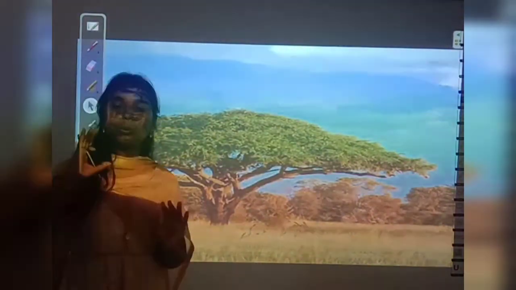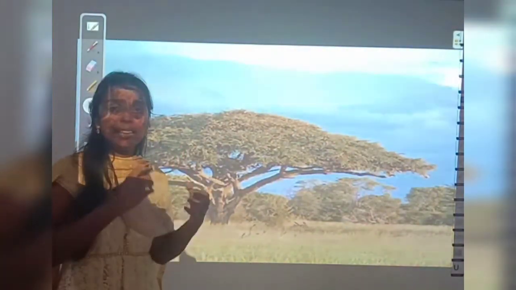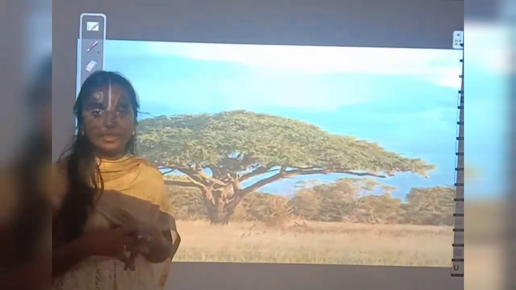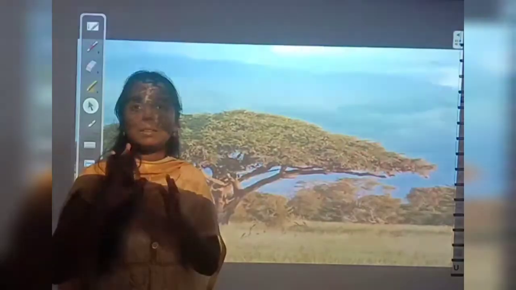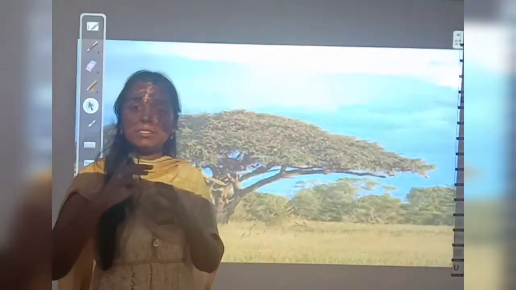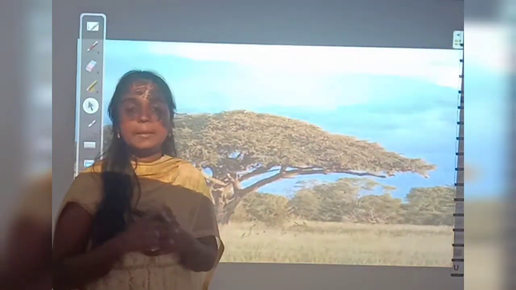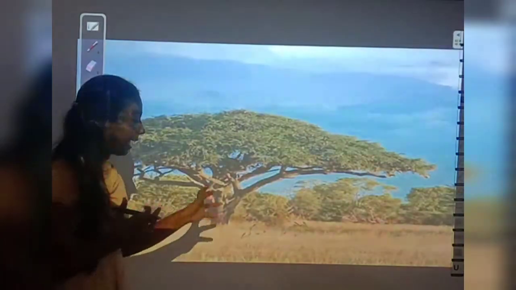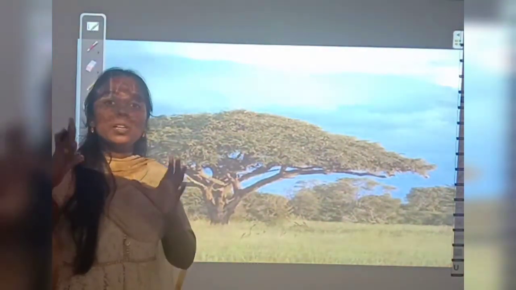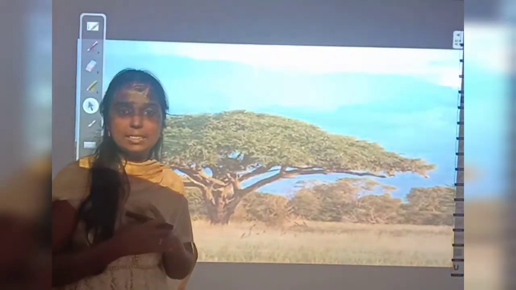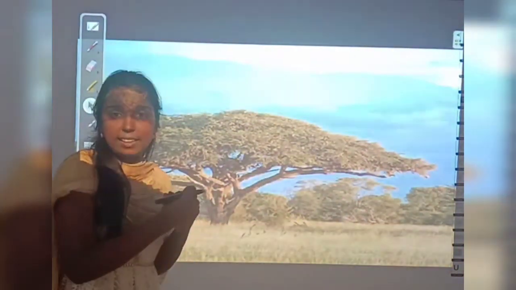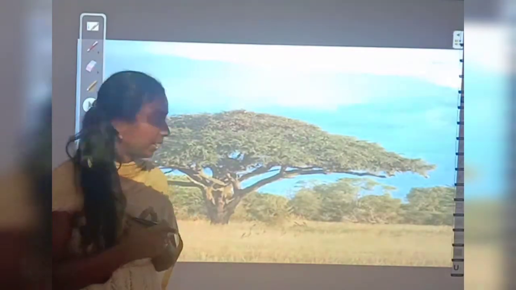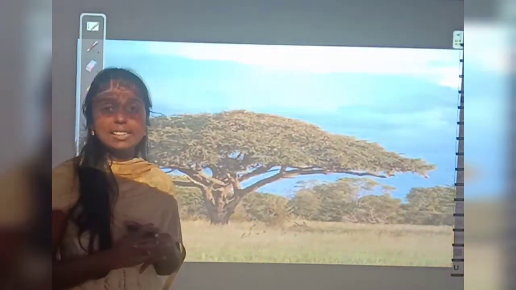So see, to grow in this desert region, these plants have some special features, okay. Like the leaves of these trees will be designed in such a way that there will be less evaporation of water. And also, this babul tree can store up to 1000 liters of water in its trunk, okay. So many special features are there for these trees to grow in the desert. So these are the trees we can see in the desert, okay.